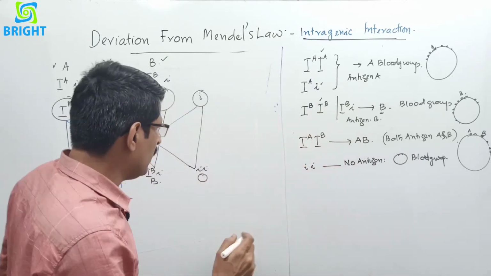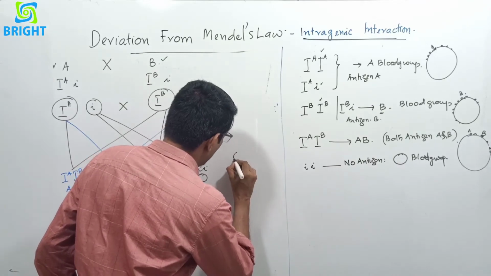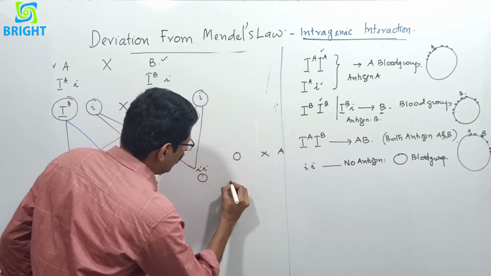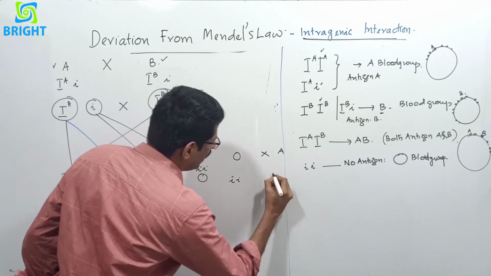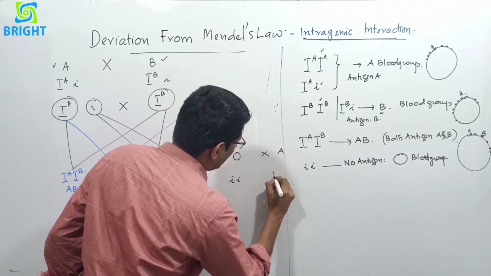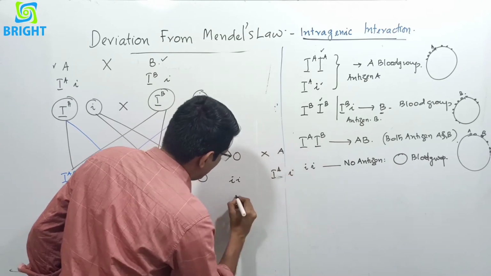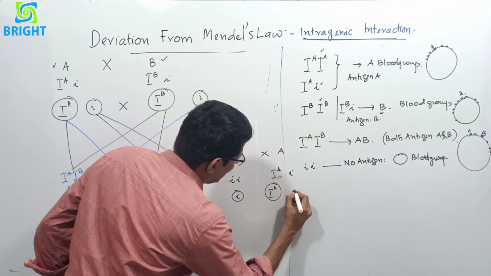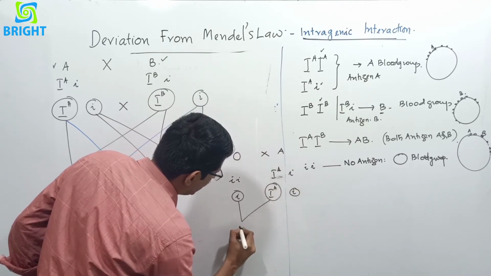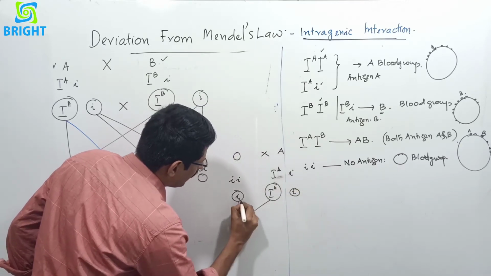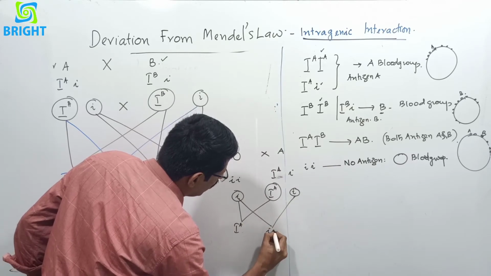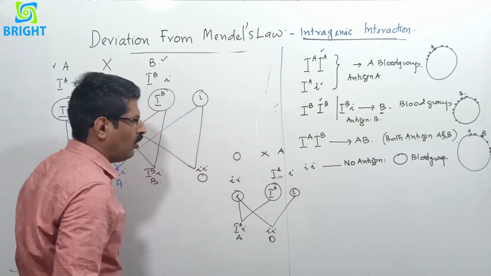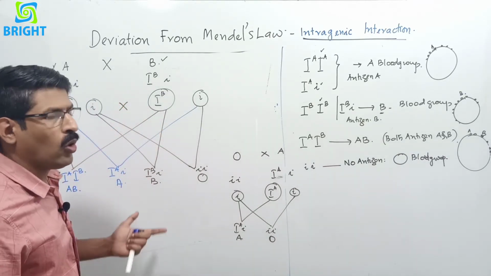But in the case when one parent is O blood group and another is A blood group, O blood group is with small i. Here A is capital IA and small i. Here only one type of gamete. Here two types of gametes, capital IA and small i. So when they cross together, we will get capital IA, and when they cross together, we will get small i. So here A blood group and here O blood group. So the possibility is O or A blood group.